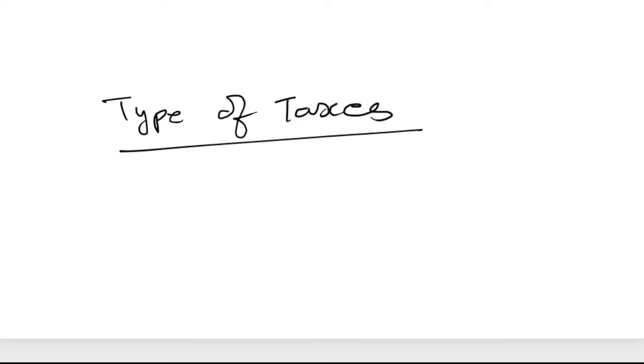Welcome everyone. In this session we are going to learn about types of taxes. What types of taxes? So, the income tax in India. The income tax in India includes all income except the agricultural income, right? All income except the agricultural income.